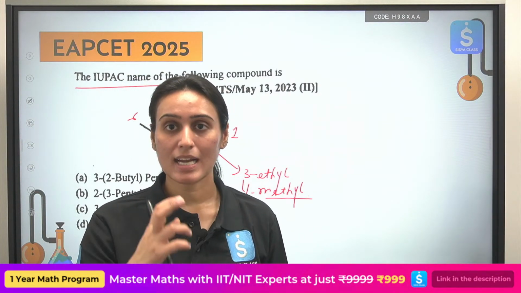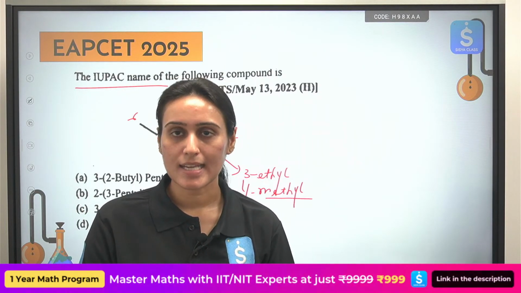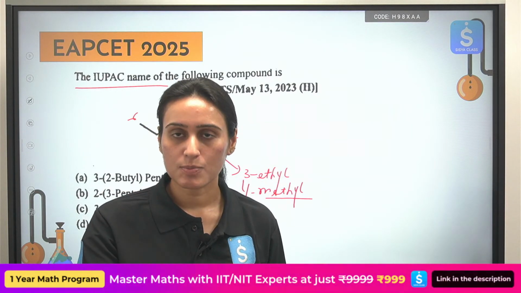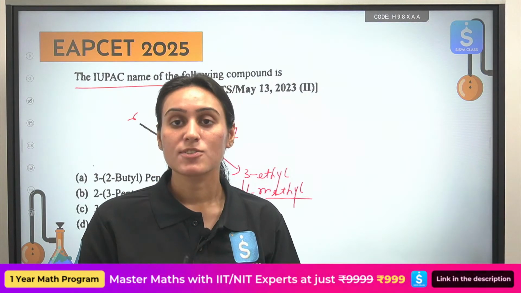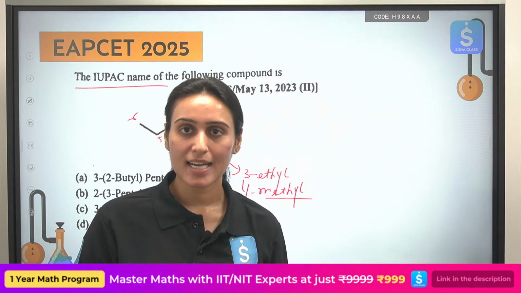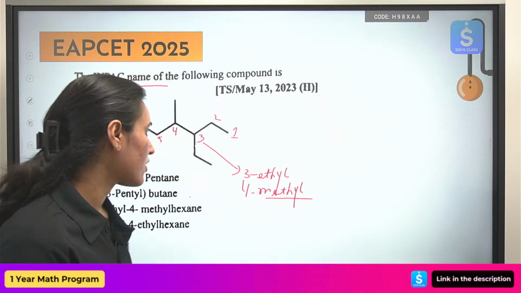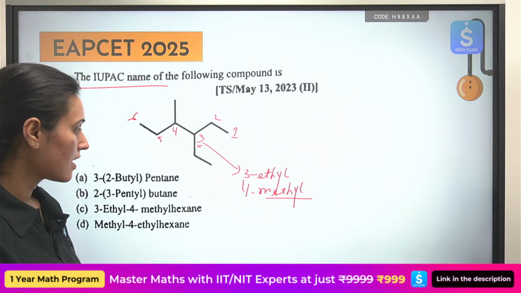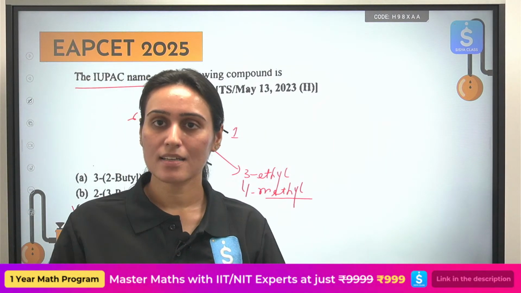My substituents are getting third and fourth position, so I was confused from where I should start. From left hand side also third fourth position substituents, from right hand side also third fourth position substituents. So I decided based on what substituent is present. It was ethyl and methyl. Ethyl comes first in the alphabetical order, so I started the numbering from right hand side. See the correct name: 3-ethyl-4-methylhexane. Option C, and you are done.